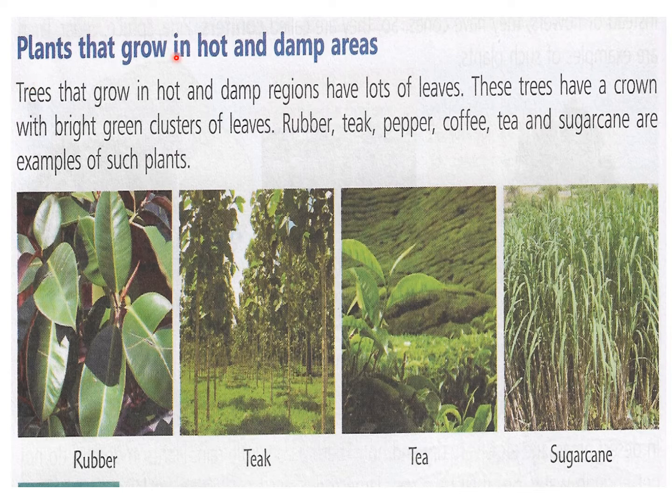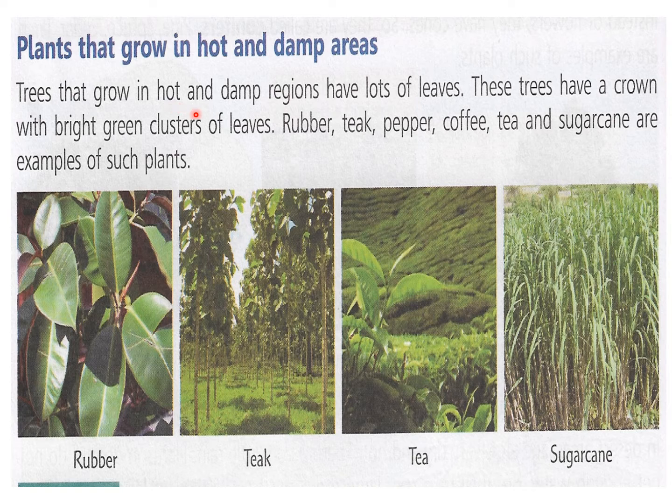Now plants that grow in hot and damp areas. This is another variety. Hot and damp, where the weather is very hot, and damp means humidity, with a lot of humidity. Humidity मतलब उमस, जैसे आजकल का weather है ना, there is a lot of dampness in the weather. So in hot and damp areas, plants that grow there are rubber, tea, sugarcane. All these plants grow in the hot and damp areas.